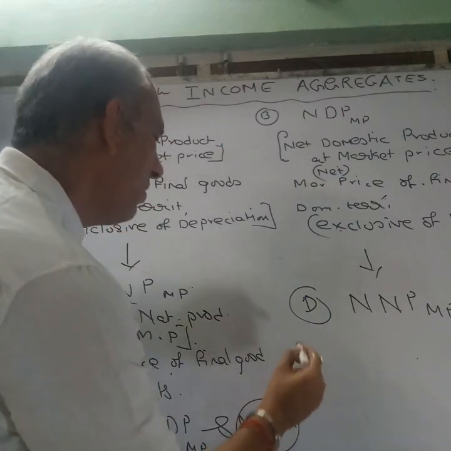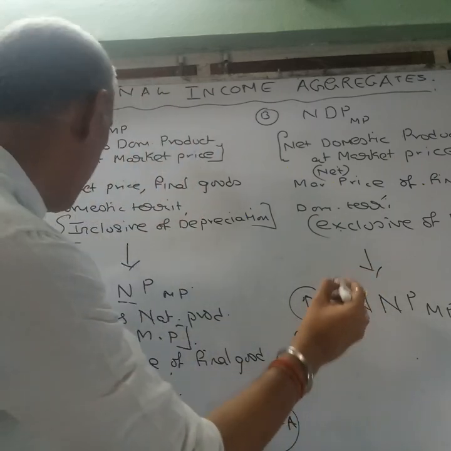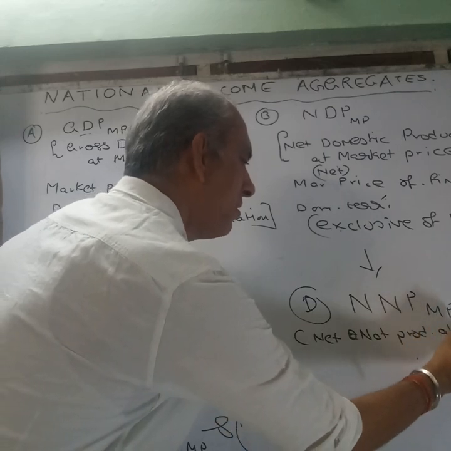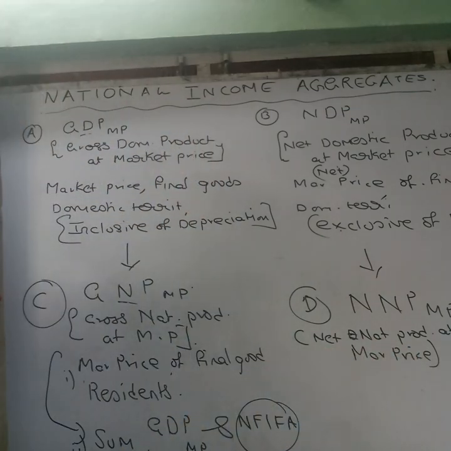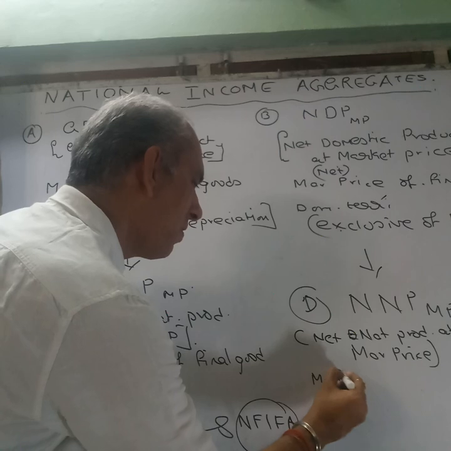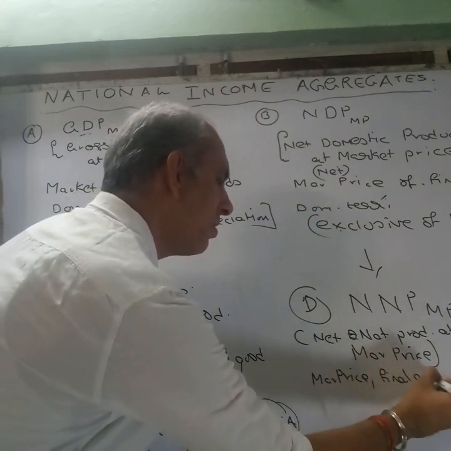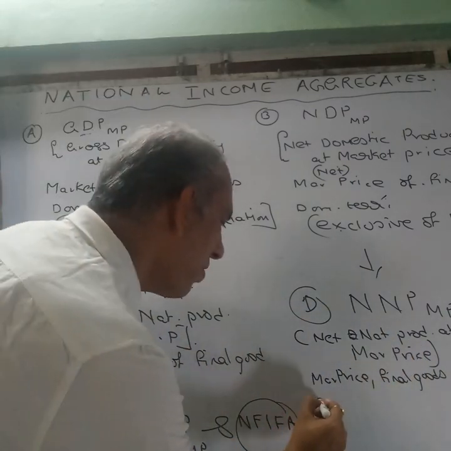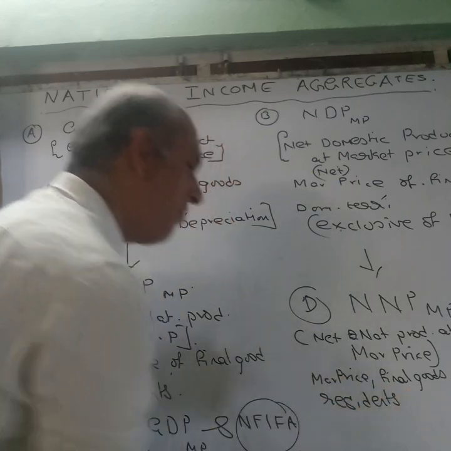Again, the key things to be remembered, it is also referred to as net national product at market price, or you can describe it as the market price of the final goods produced by residents of an economy.